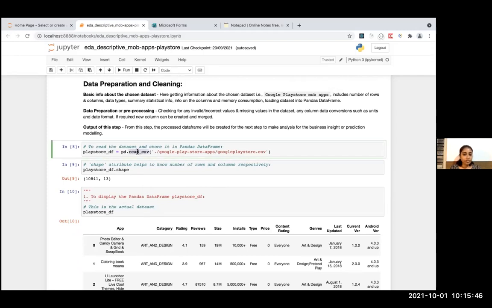Using the read_csv method, we can read the data from this CSV and store it in this data frame, that is a Pandas data frame. A data frame is nothing but a table. And once you have stored the data from the CSV file in this data frame, I want to know how many columns and how many rows there are. This is the shape attribute you would use to know those values. It has these many rows and these many columns.